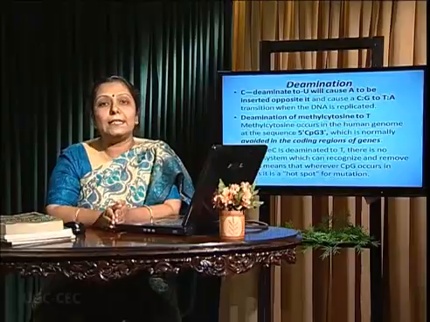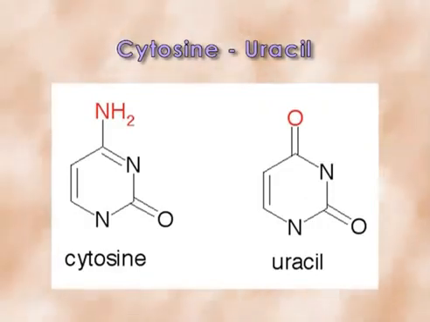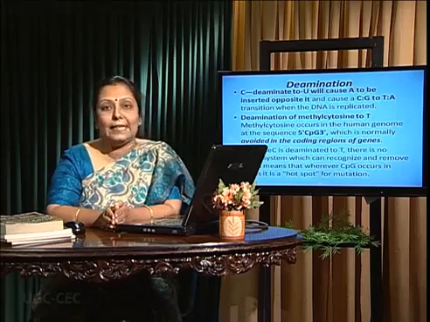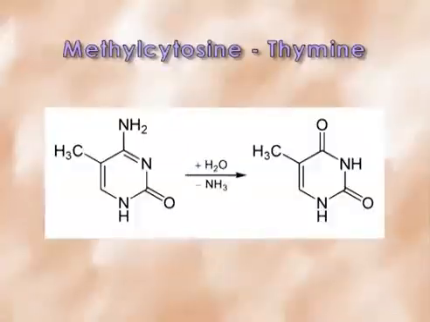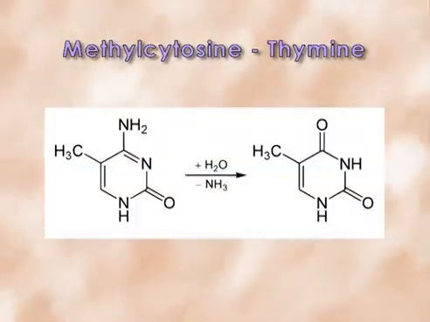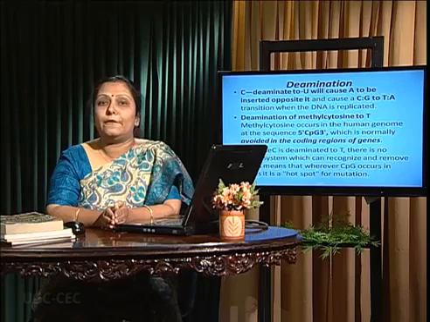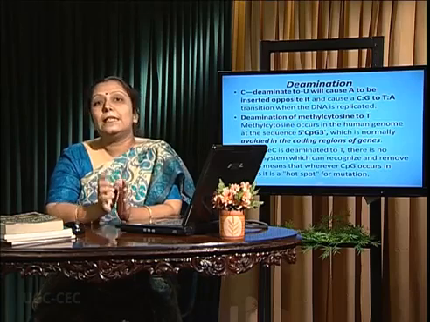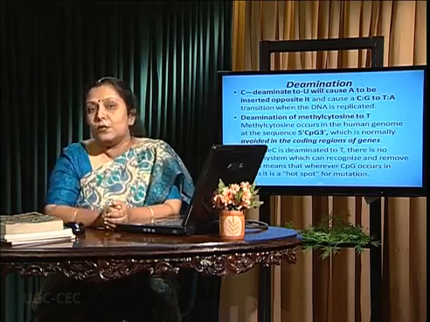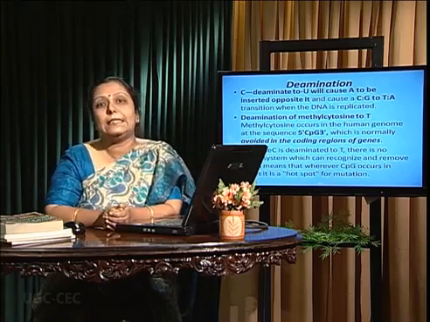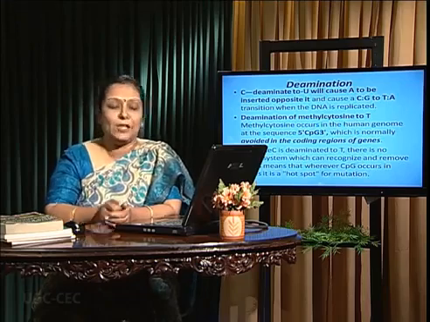Deamination. Spontaneous deamination of cytosine gives uracil, giving rise to CG to TA transition. But uracil is an uncommon base, so it is removed by uracil N-glycosylase in the case of DNA. But when methyl cytosine is deaminated, it gives rise to thymine, which is a normal base of DNA. So, it actually becomes the target of the mismatch repair. If it is not repaired, it gives rise to transitions. So, if the CpG sequence is there, that is the mutational hotspot where C can be methylated as well as spontaneously deaminated to give the thymine mismatch.